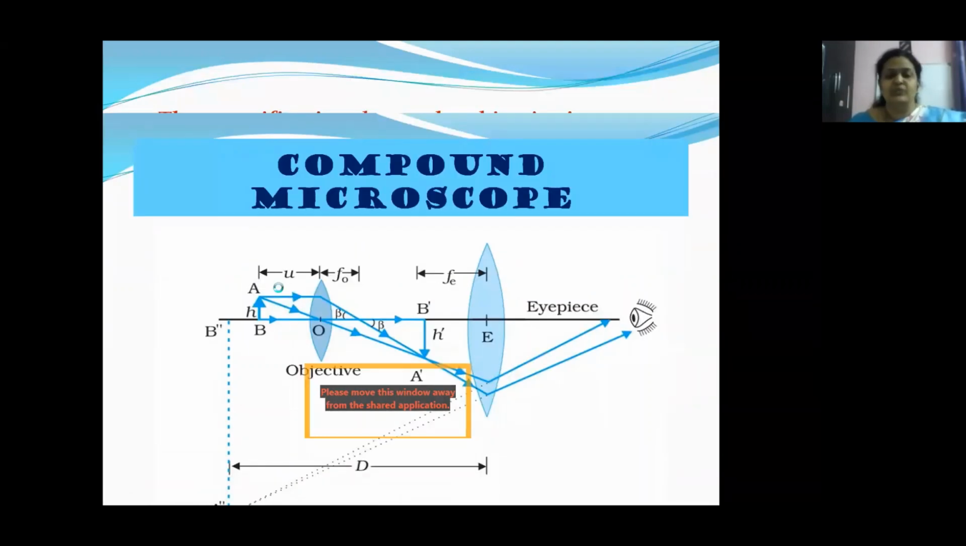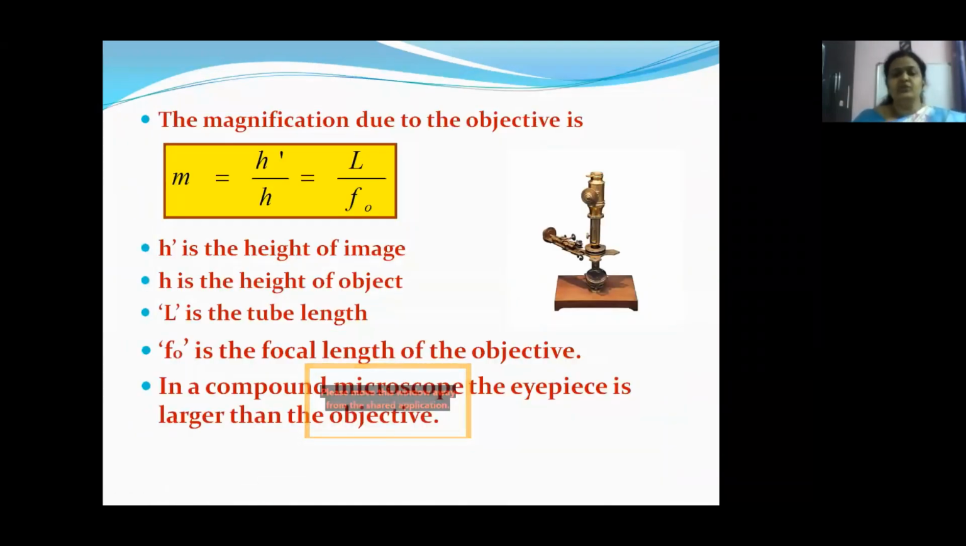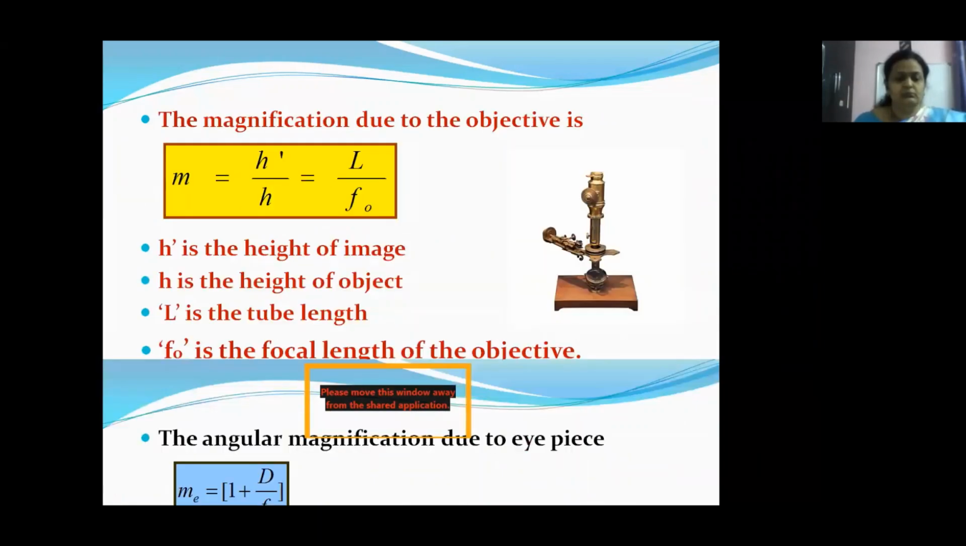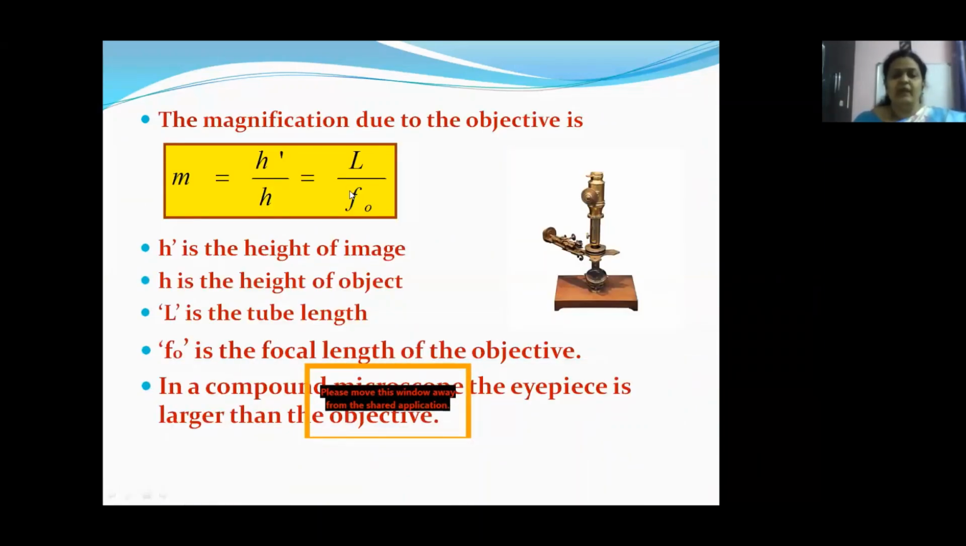The magnification due to the objective is m is equal to h dash by h, where h dash is the height of the image and h is the height of the object. This comes out as L by FO. Here h dash is the height of the image, h is the height of the object, L is the tube length, FO is the focal length of the objective. In a compound microscope, the eyepiece is larger than the objective. Children, this is an antique compound microscope that was used some years ago.